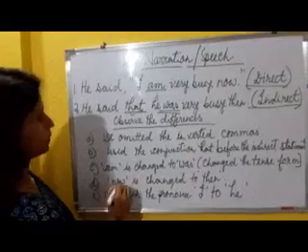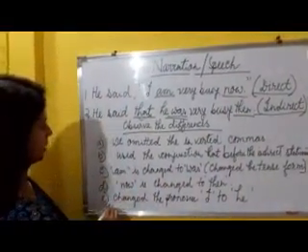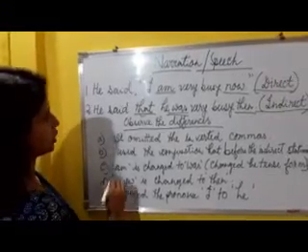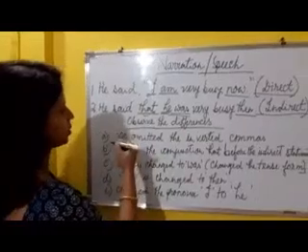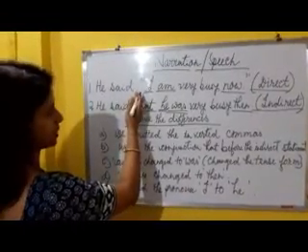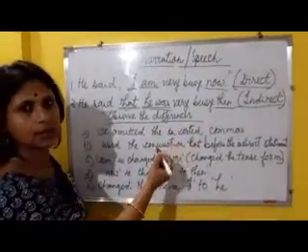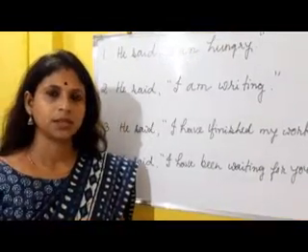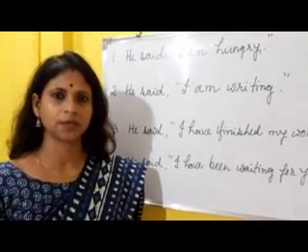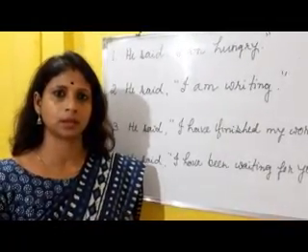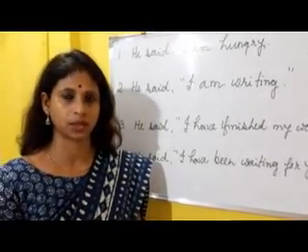Fourthly, the word "now" is changed to "then". And lastly, we changed the pronoun "I" to "he". So thus we changed the first sentence, which was in direct speech, to this, which is in indirect speech. Students, it's very important for you to have your concepts of the tense forms very clear by now, because this is very important to be able to change the form of narration.